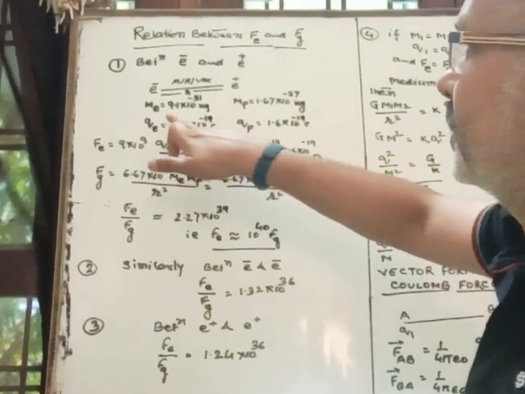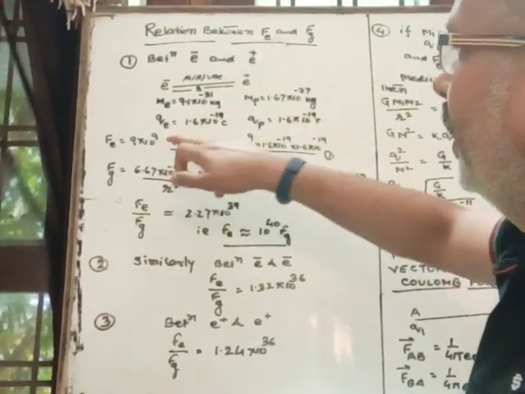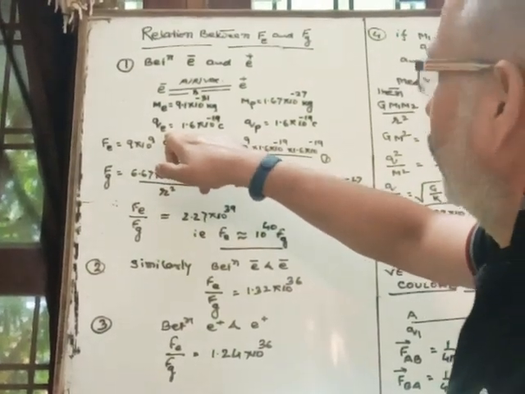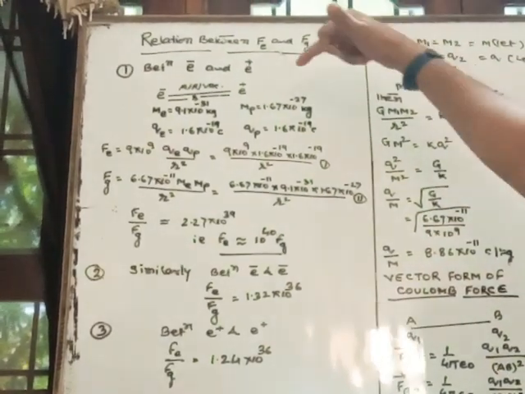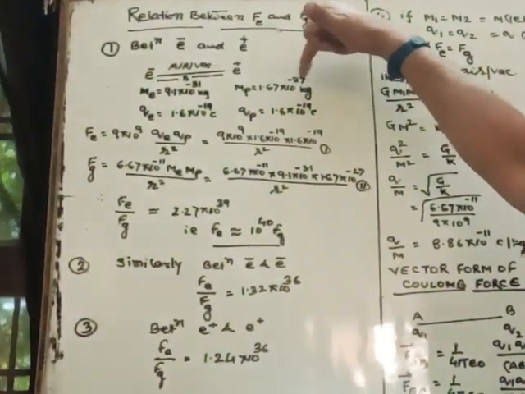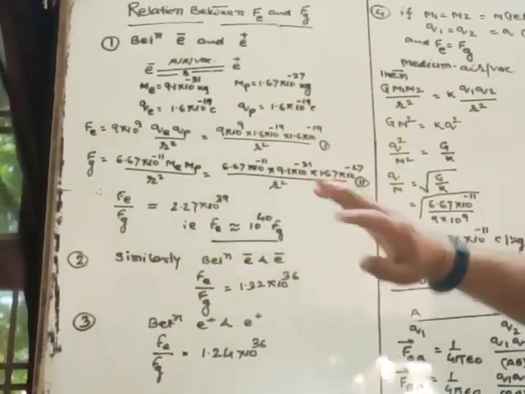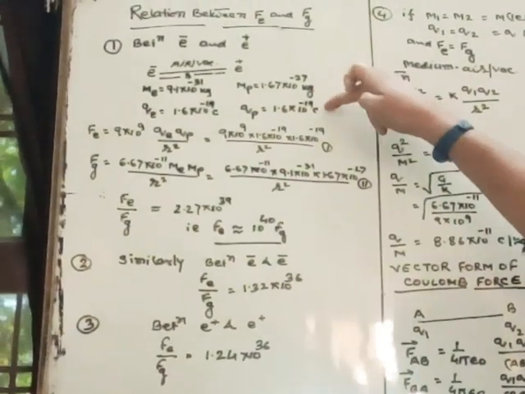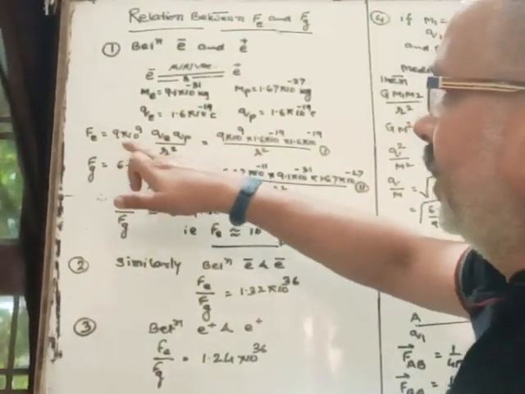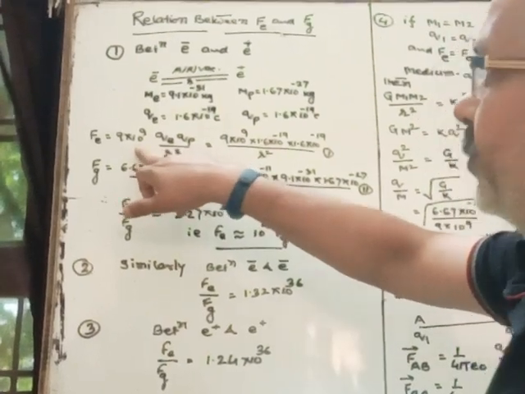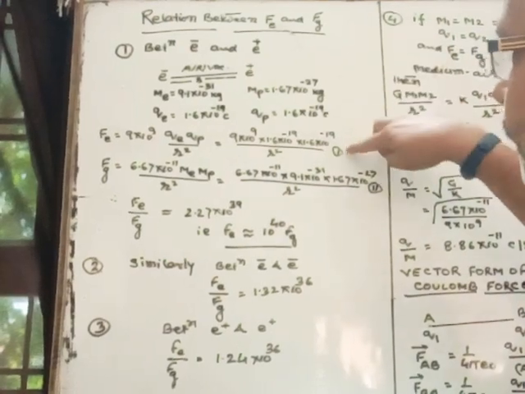Suppose the mass of the electron is 9.1 into 10 power minus 31 kg, and the charge of the electron is 1.6 into 10 power minus 19 coulomb. Similarly, the mass of the proton, as you know, is 1.67 into 10 power minus 27 kg, and the charge of the proton remains the same as the electron, that is 1.6 into 10 power minus 19 coulomb. So the electrostatic force between them becomes 9 into 10 power 9, the proportionality constant, times the charge of the electron into the charge of the proton by r square.